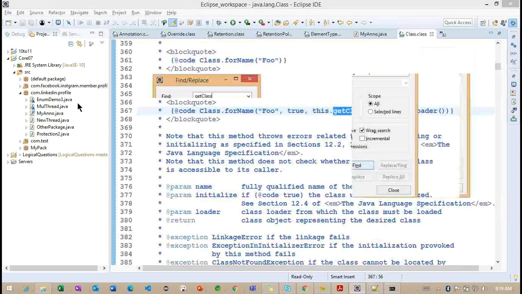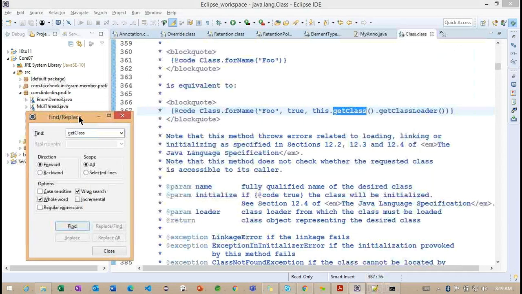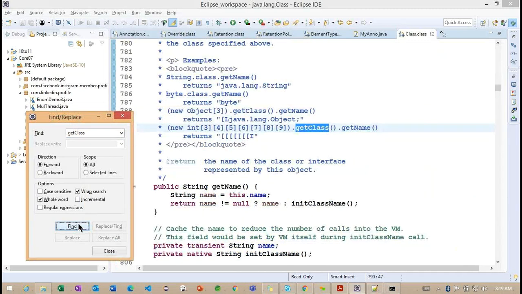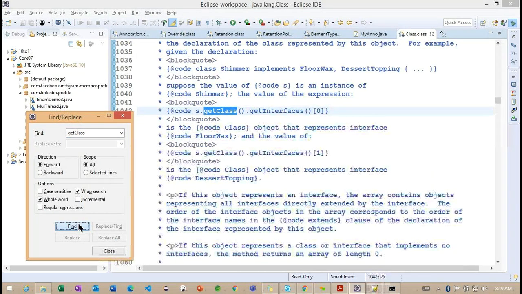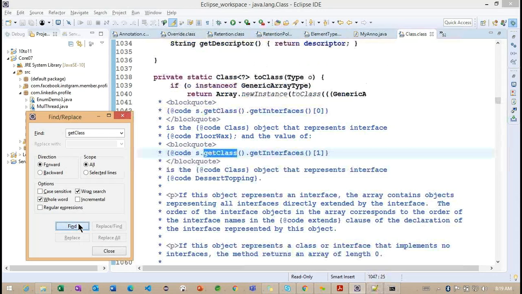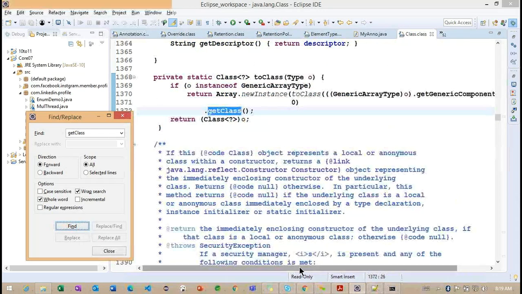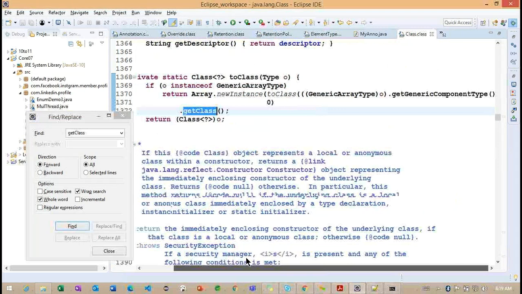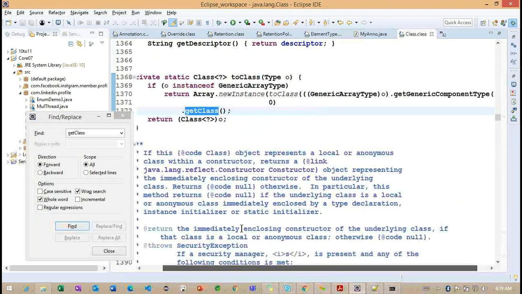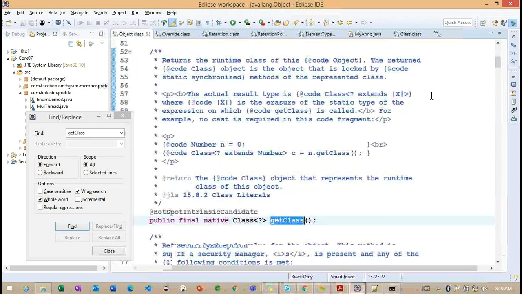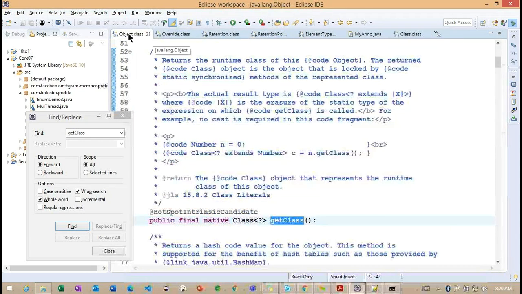Let's see. Here we have this dot getClass. Where is getClass available? Yes, here we have it, but it is coming from the Object class. So basically, this getClass returns the current class object information.